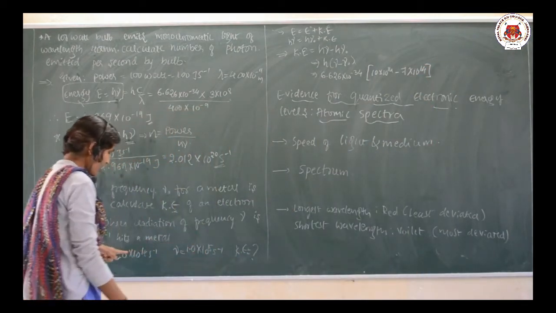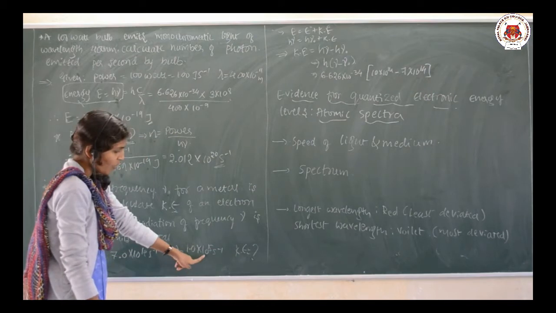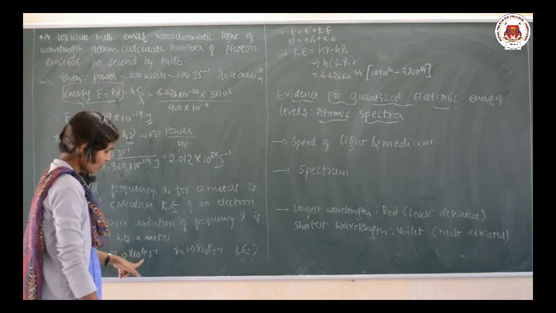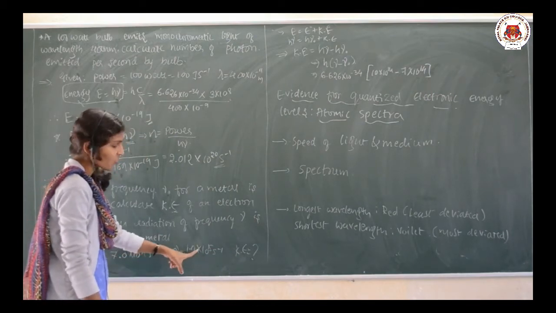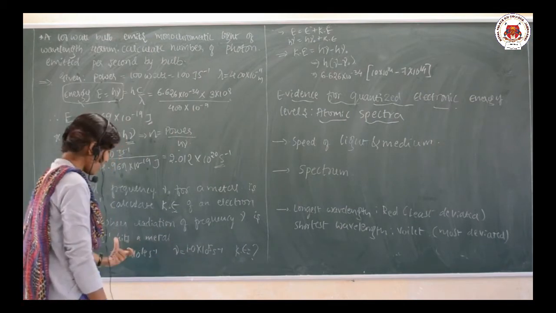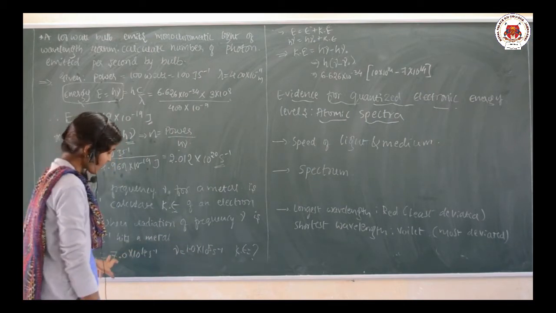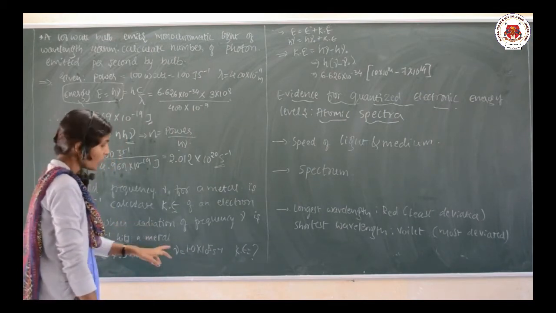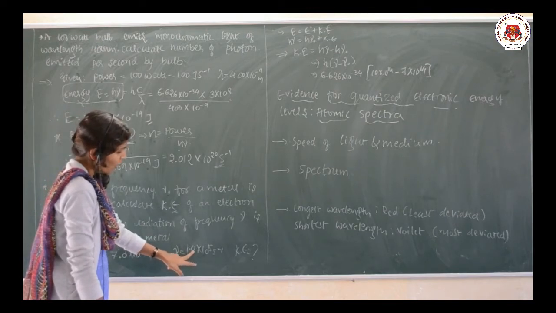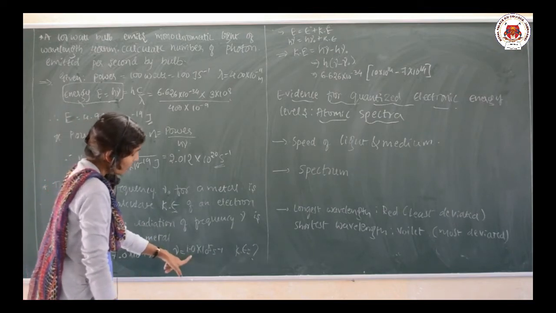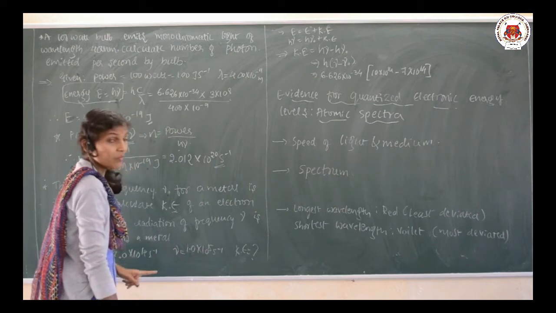Both the units I have made the same. Here 10 to the power 15 is there, and here 10 to the power 14. So I made this 10 because nu minus nu naught is there, and 10 minus 7 is easy for the calculation. So instead of taking 1.0, I have converted that into 10 into 10 to the power 14.